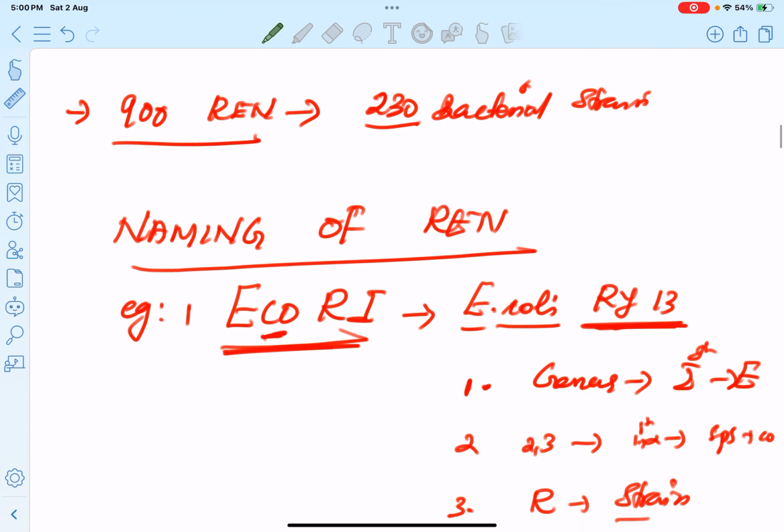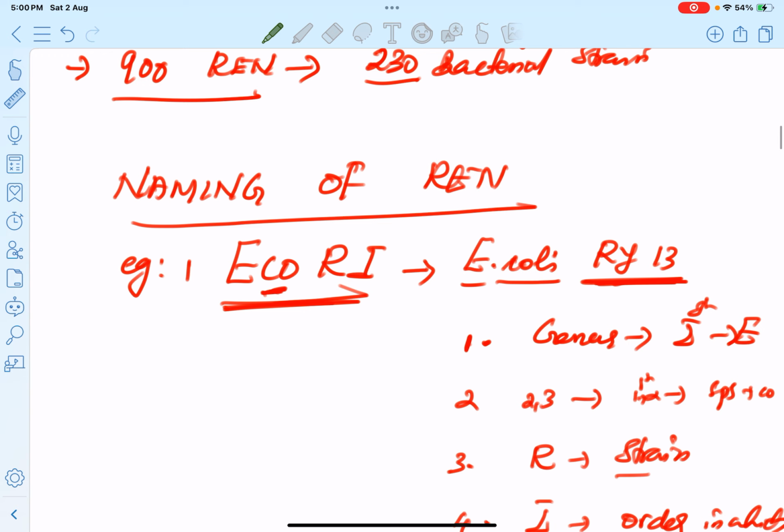The next tool is the competent host. The host must be competent to take up the DNA, since DNA is a hydrophilic substance which does not have the ability to take up natural plasmid. So we have to make the host bacterium competent.